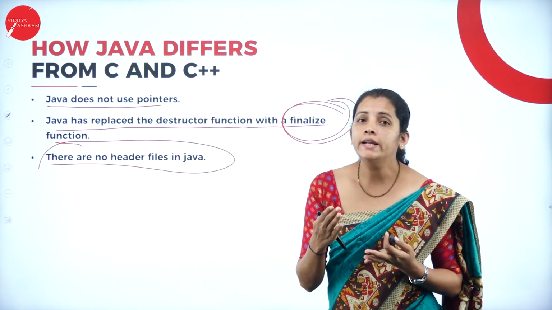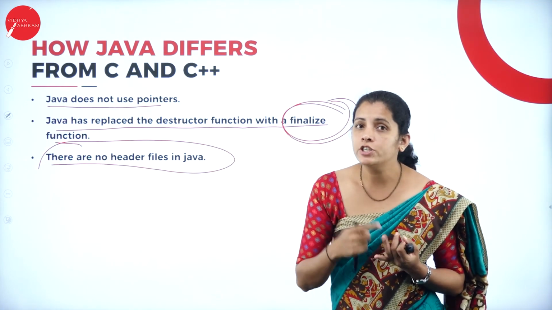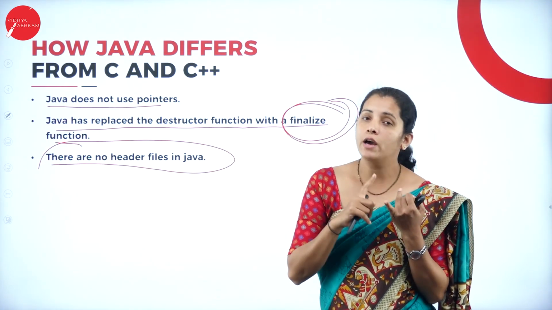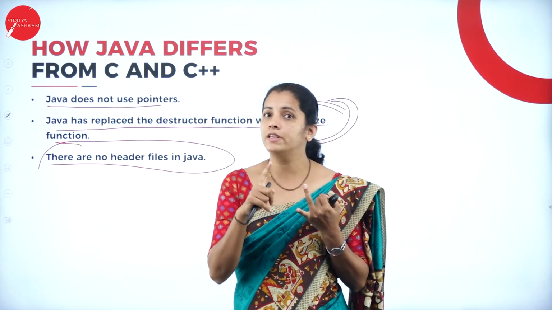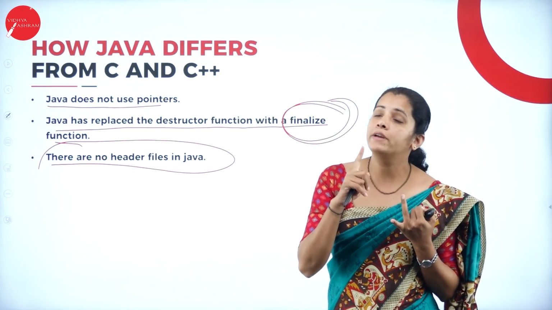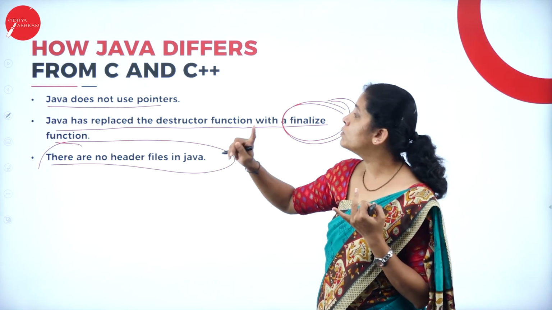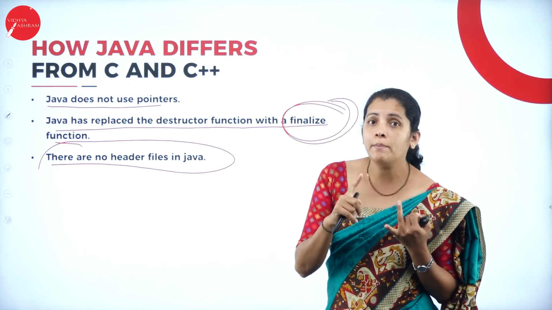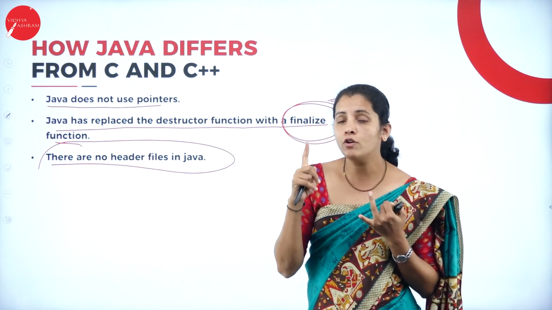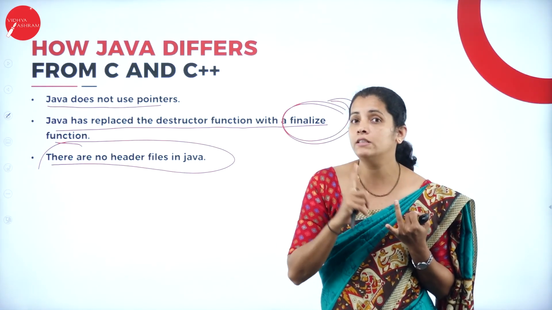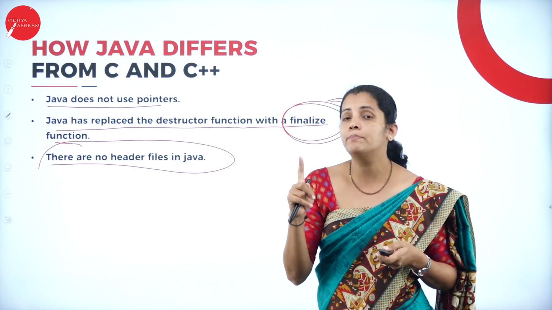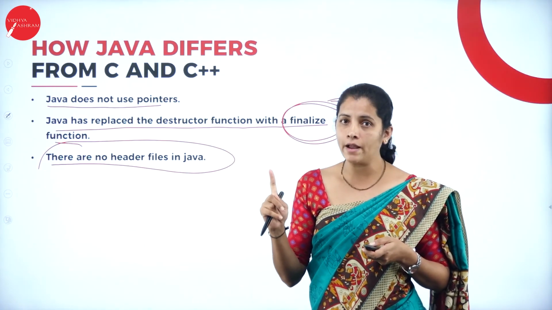Dear students, in today's session we started with the evolution of Java. Then we discussed the features of Java, how the Java programming language is different from C, and how it is different from the C++ programming language.